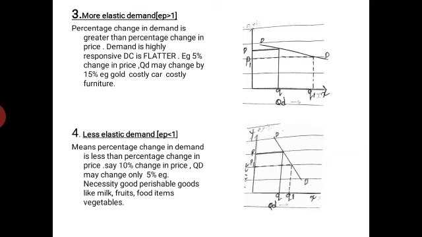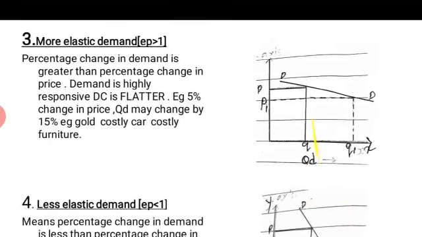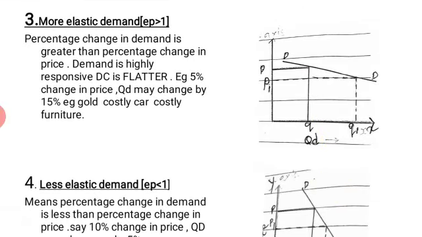Then we come to the third type, that is more elastic demand. More elastic means here elasticity is greater than 1. Let's see that percentage change in demand is greater than percentage change in price. That means a small change in the price will lead to a greater change in the quantity demanded.